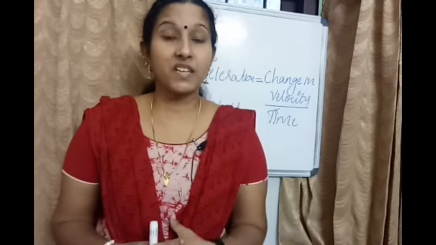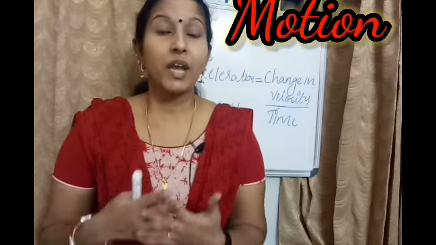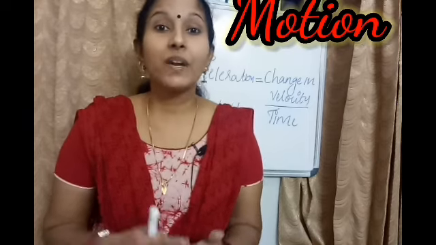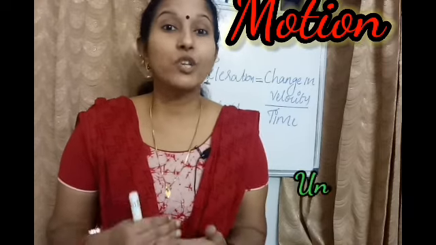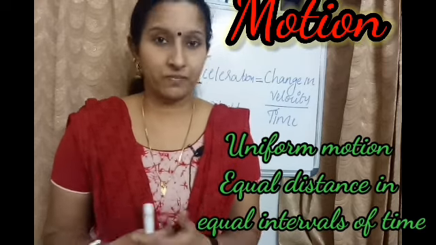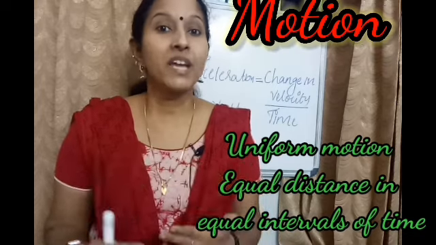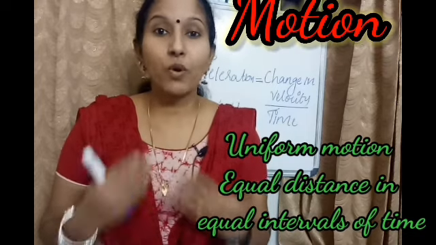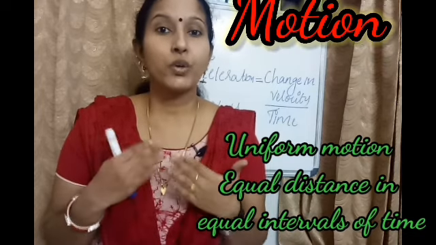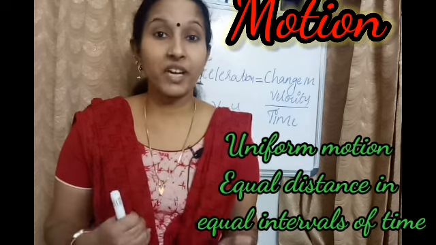Consider you are traveling along a straight road. If you travel along a straight road, such motion is said to be uniform motion. Why?